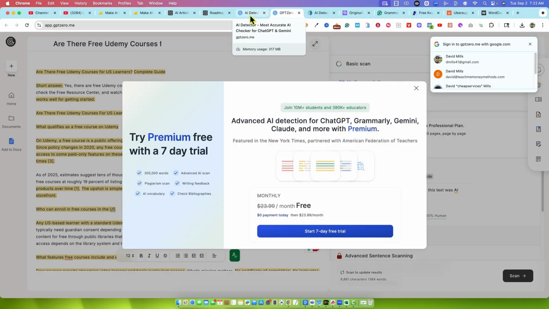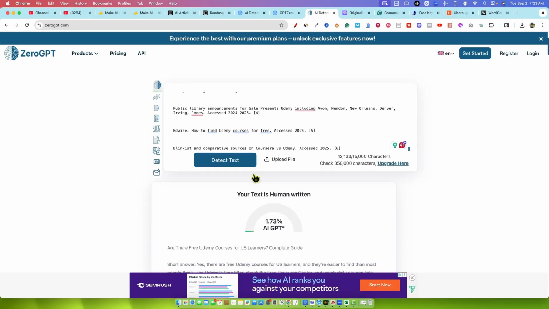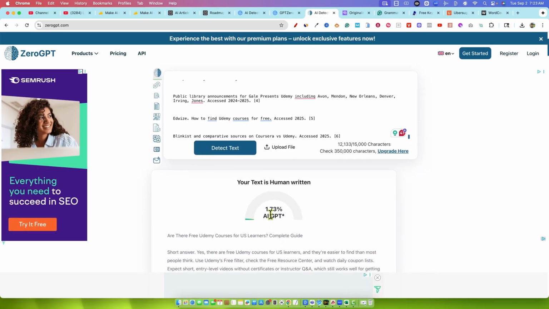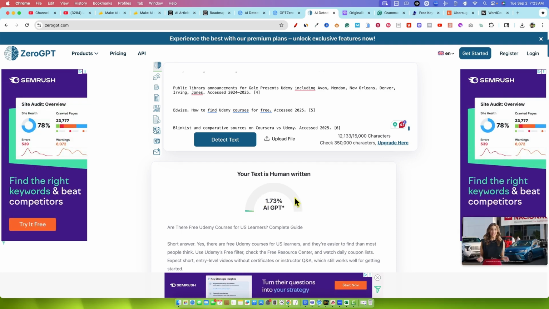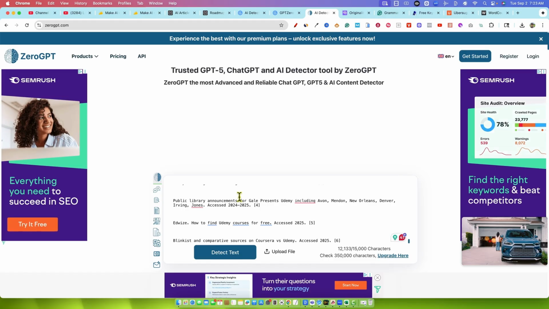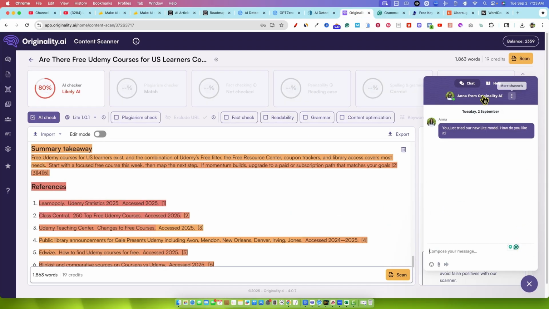We know it's not going to pass. So what do we got here? We are moderately confident this text was AI generated. So 74% AI score. So that means that 75% of it is picking up as AI content, even in their own tool that they are building the tool around. And then we'll go over here to Zero GPT. Your text is human written. So it did a great job with a 98, 99% that it is human written. And then we'll go into Originality and see what we've got here.